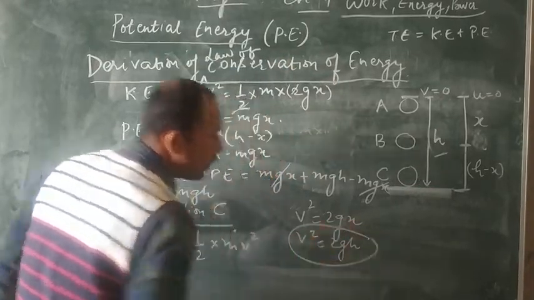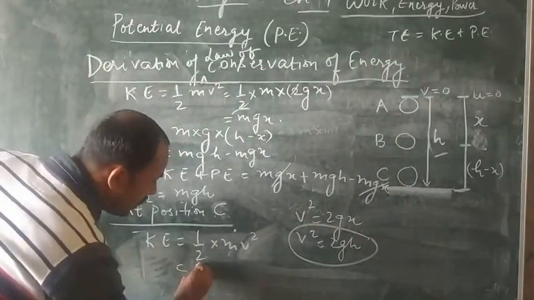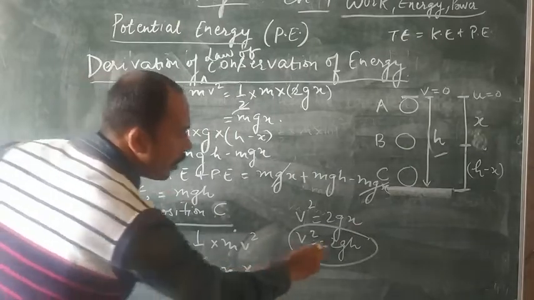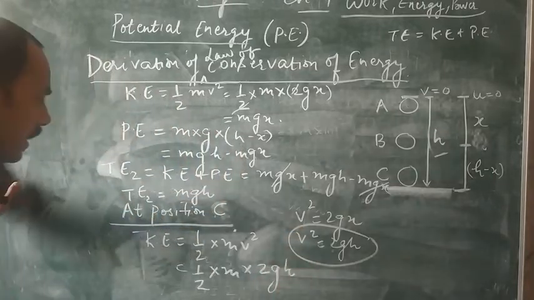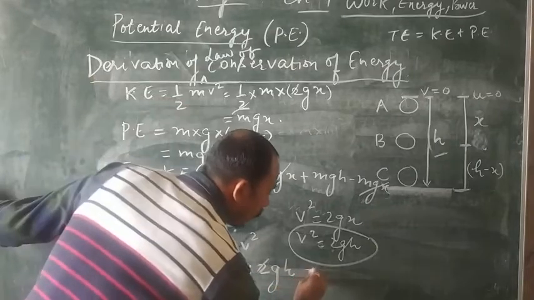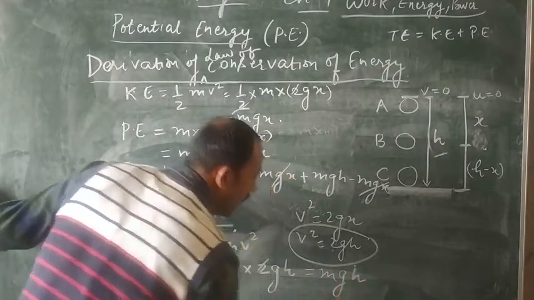Now this one we will use in the third equation, in kinetic energy. Half into m into v square, which is 2gh. Now this 2 and this 2 will be cancelled out. So how much kinetic energy are we getting? That is mgh.